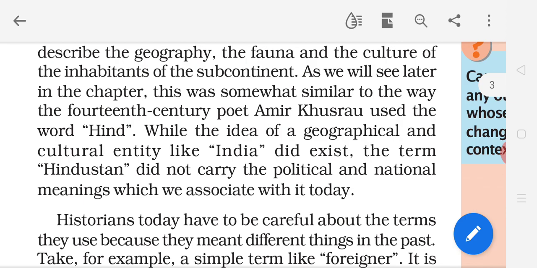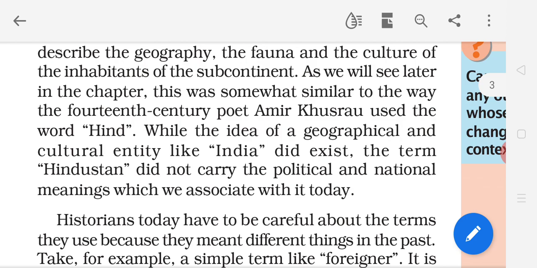As we will see later in the chapter, the meaning was also changed over time. This was somewhat similar to the way in the 14th century. Now in the 14th century, the poet Amir Khusro used Hind, this word, to describe what? The word Hind was used by Amir Khusro, one of the poets.